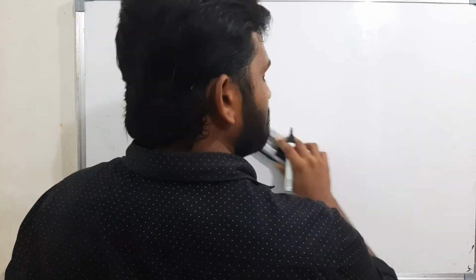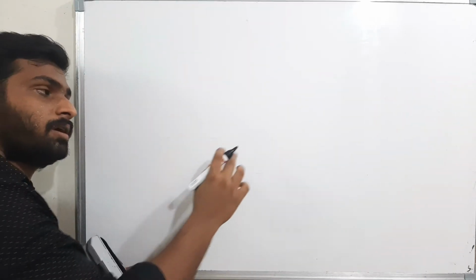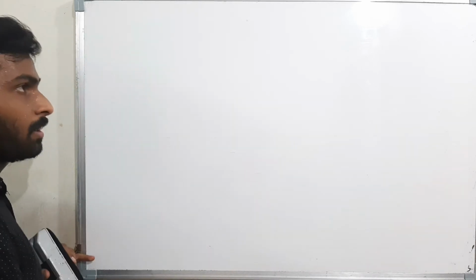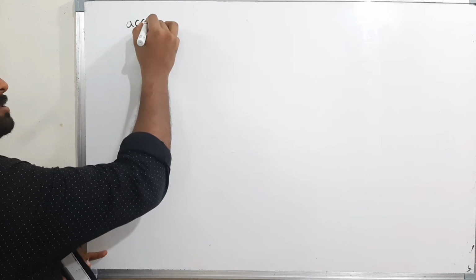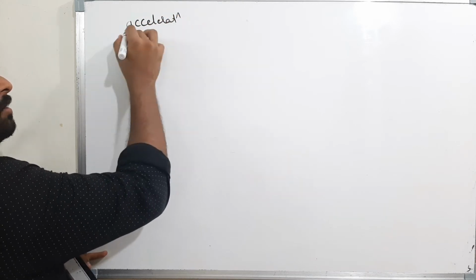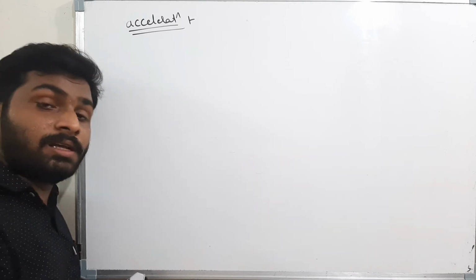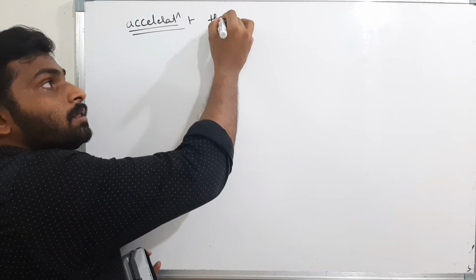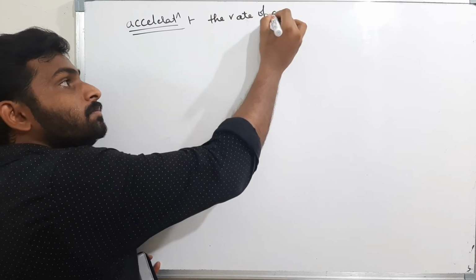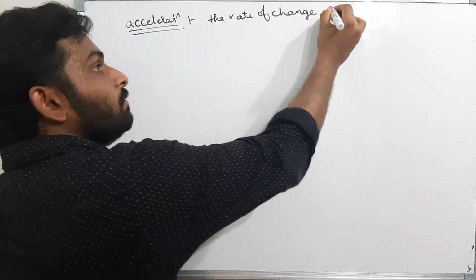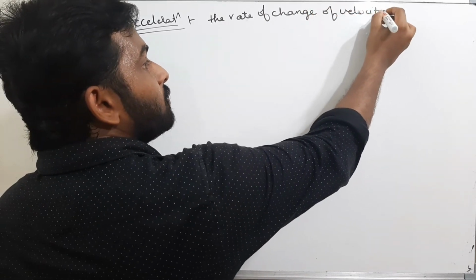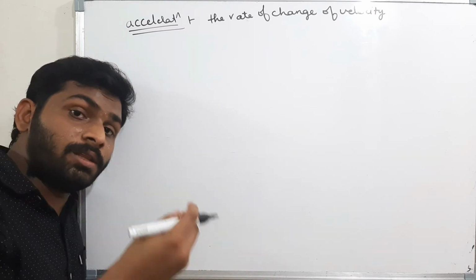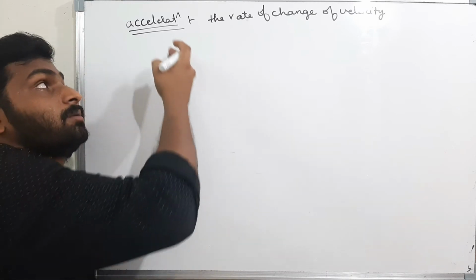There are many graphs. Every graph we will see in detail after the acceleration topic. Okay, now we will see about acceleration. What is acceleration? Acceleration means the rate of change of velocity. That means how fast the velocity is changing per unit time. That is nothing but acceleration.